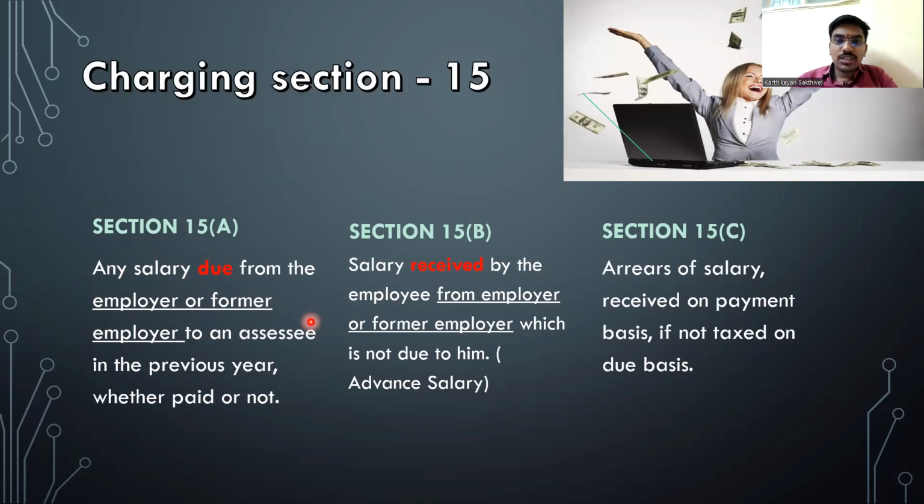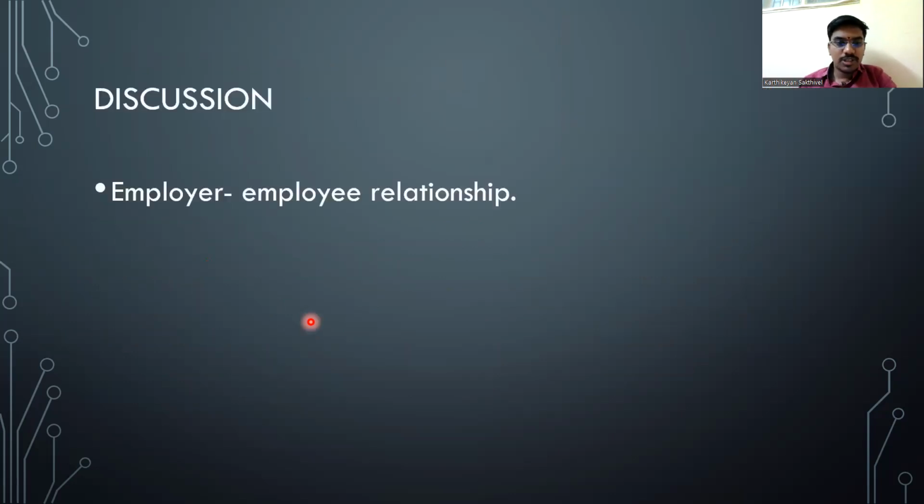If there is no employer-employee relationship, any amount received by such person cannot be taxed under the head of salary. There should be an employer-employee relationship for an amount to be taxed under the head income from salaries.